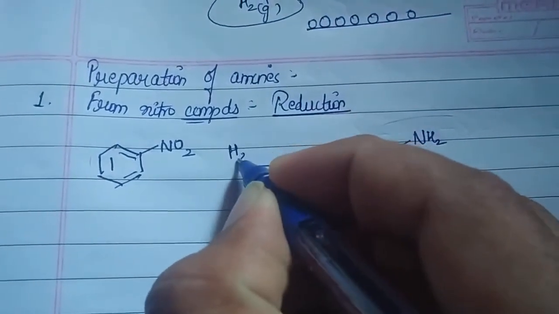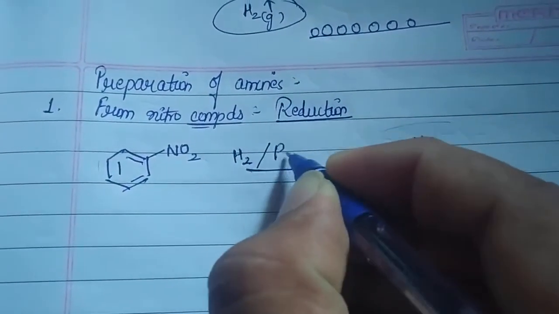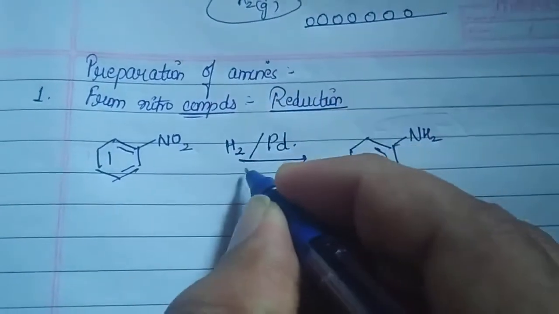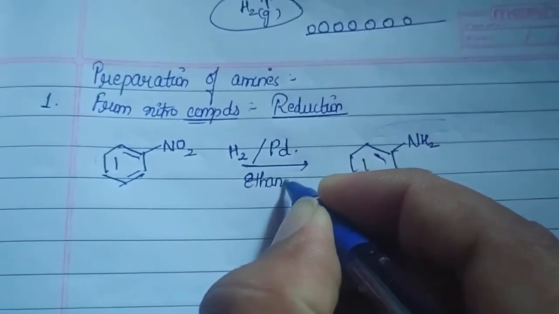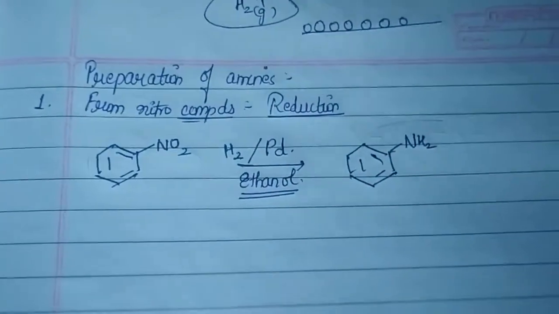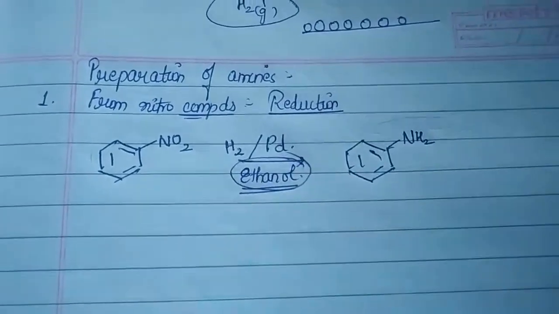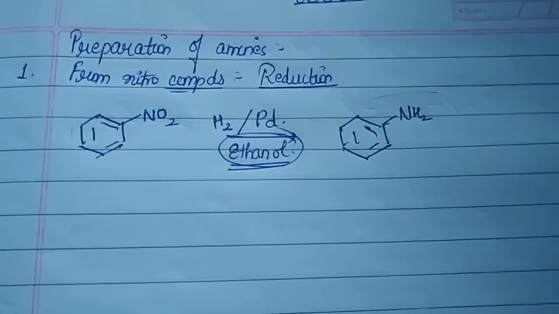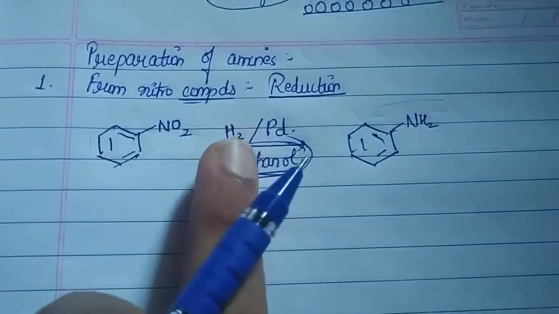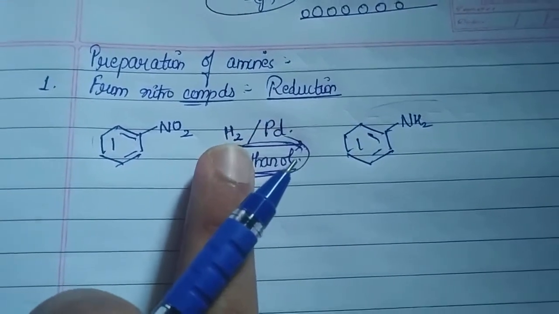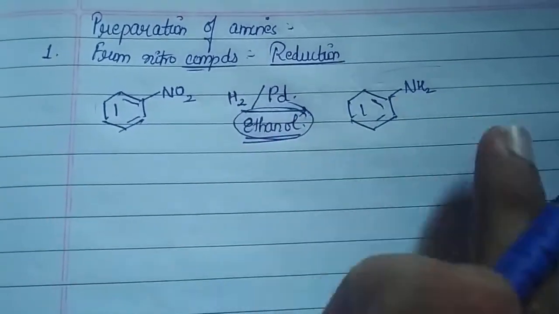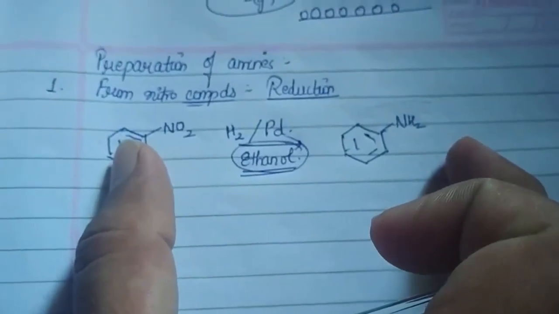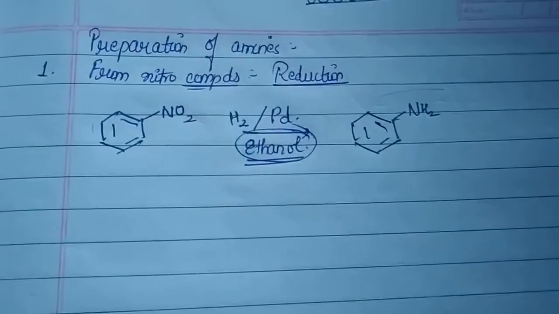So basically, I would be using hydrogen, and I could use finely divided palladium, platinum or nickel catalyst. And remember, overall this reaction is undertaken in ethanol. So here ethanol is acting as a solvent. We are not taking water; instead of water, we are taking ethanol. When you treat nitrobenzene with palladium and hydrogen, with ethanol as a solvent, we will be getting a primary amine. So this is a reduction process where we are utilizing hydrogen in the presence of a catalyst.